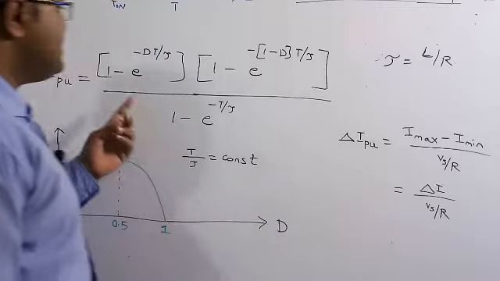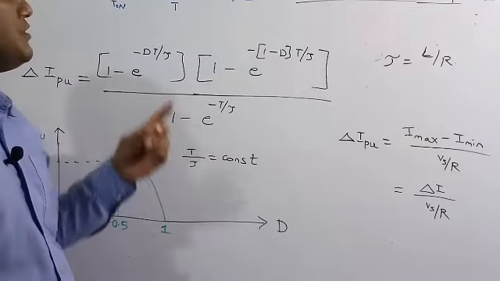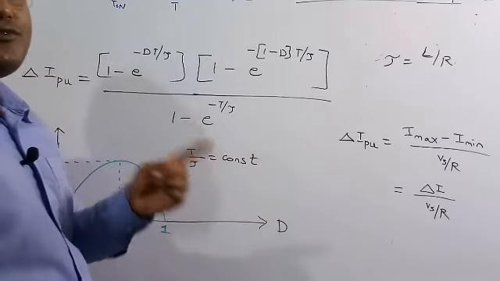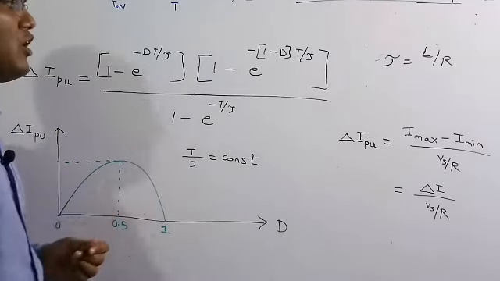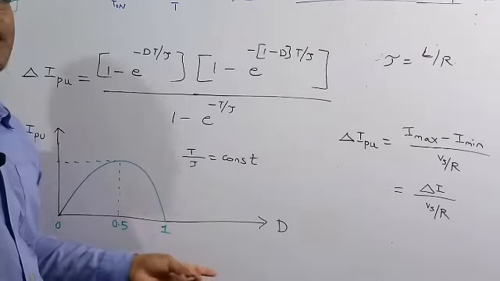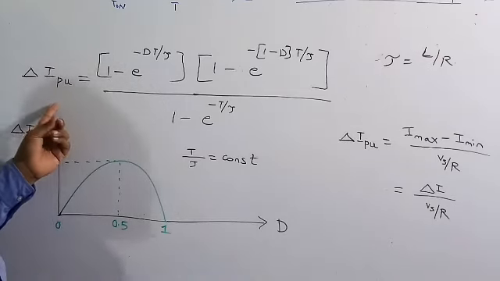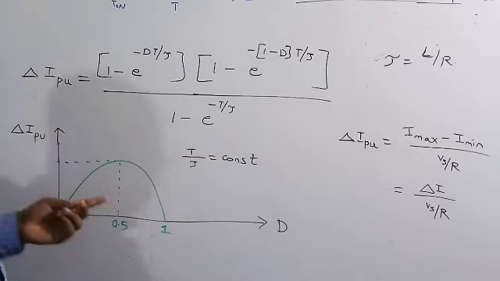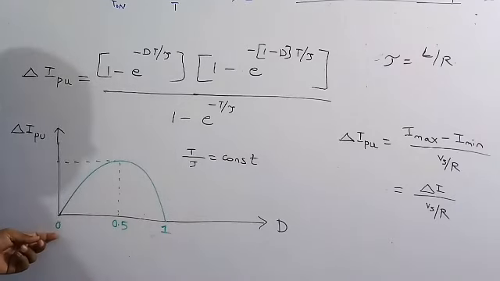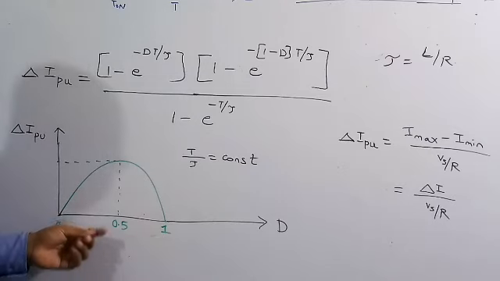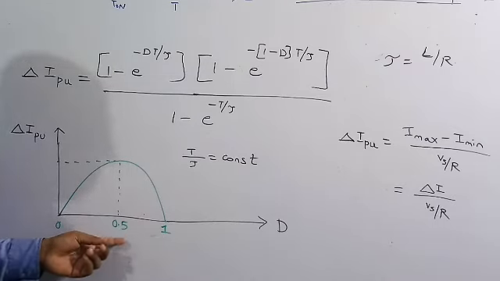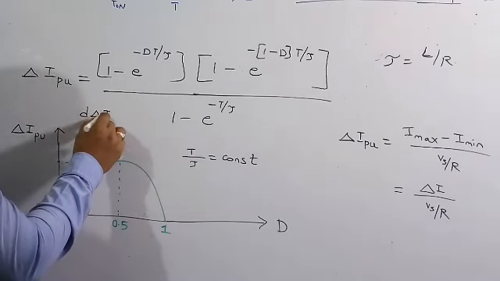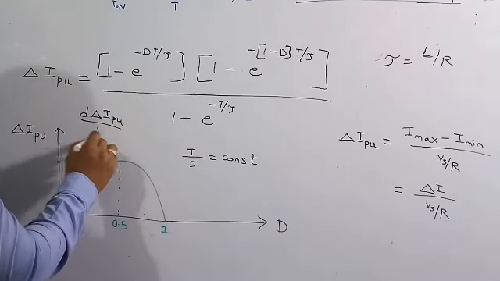In this there are two parameters, which are T by tau and d, but we are assuming T by tau is constant, so the other parameter is d. Now we are going to change the duty ratio and find at which value of d the delta I per unit will be maximum. When we vary d from 0 to 1, to find the maximum we need d of delta I per unit by d d equal to 0.